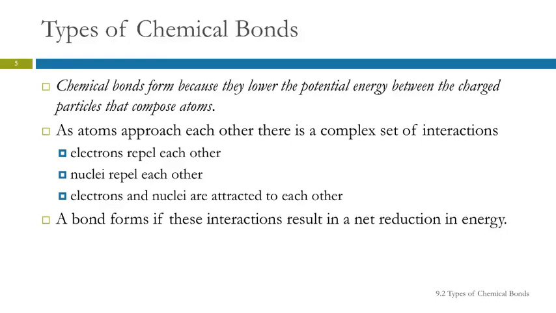So there are different types of chemical bonds. We've mentioned them before. Why do chemical bonds even form? They form because they lower the potential energy between the charged particles in the atoms.